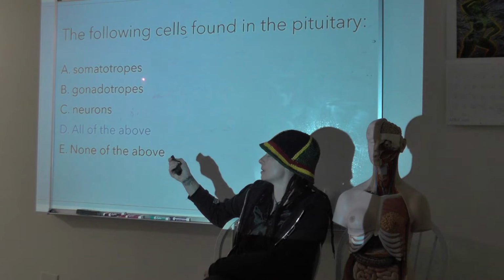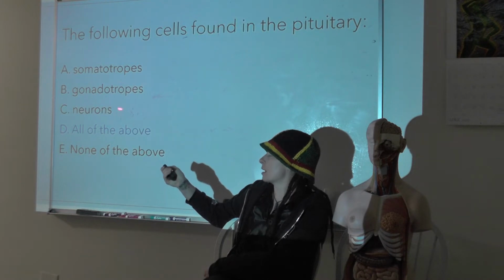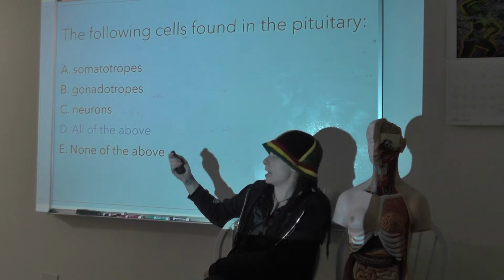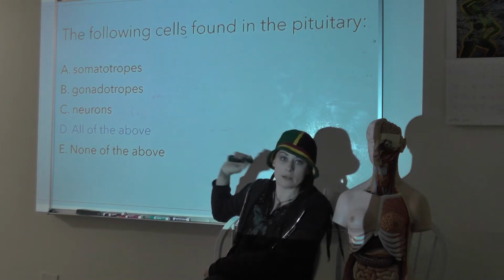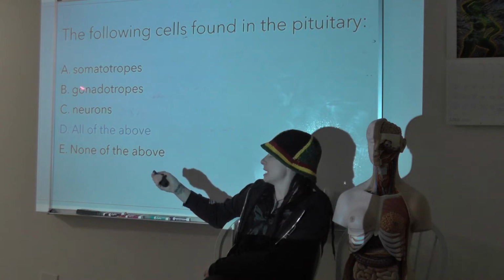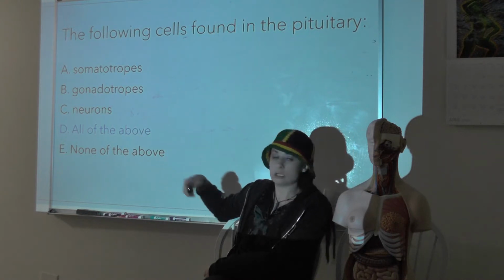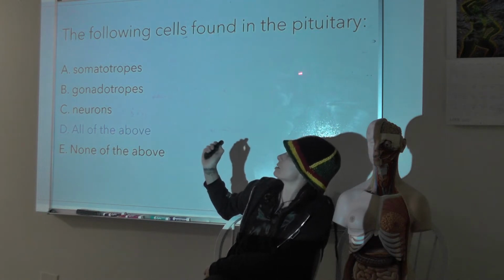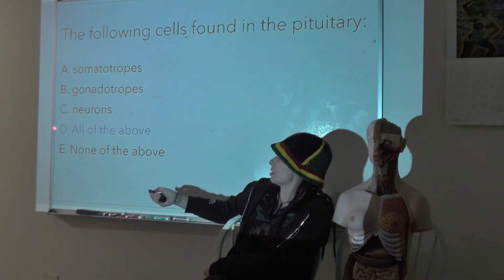Our somatotropes are in the anterior pituitary, and our gonadotropes are in the anterior pituitary. Our neurons are in the posterior pituitary. So if it said the following cells are found in the posterior pituitary, the answer is here, and that would just be C. But since we didn't specify which part of the pituitary we were talking about, the answer is all of the above.